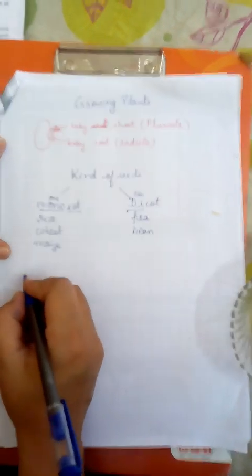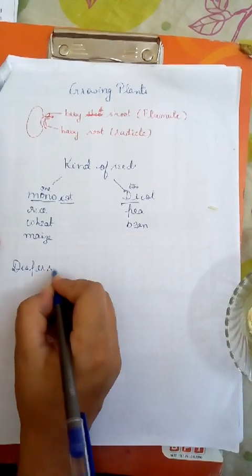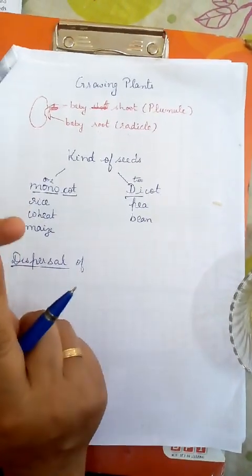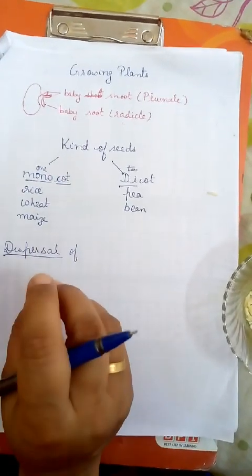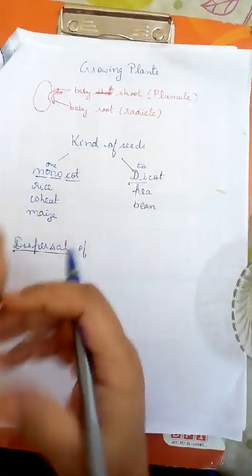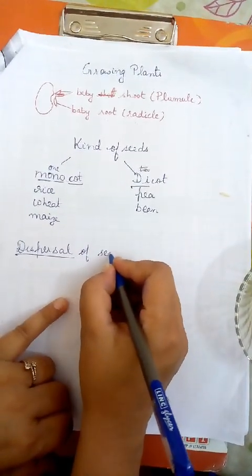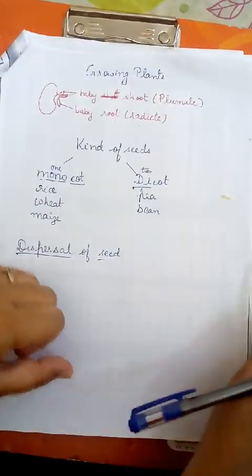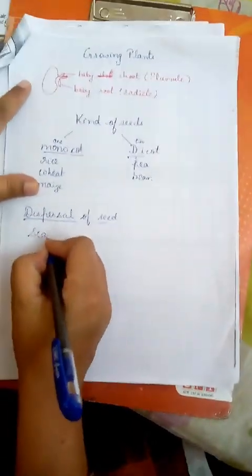Now we'll see dispersal of seeds. That day I told you that the seeds which get proper air, sunlight, space, warmth, and water only grow into a new plant. But as you know, when the wind blows, when there is heavy rainfall, the seeds get dispersed. Disperse means scattering.